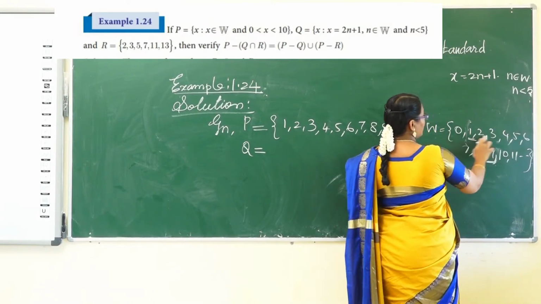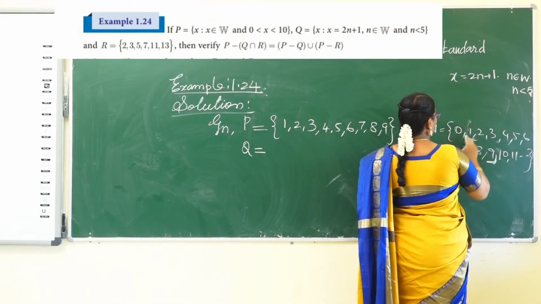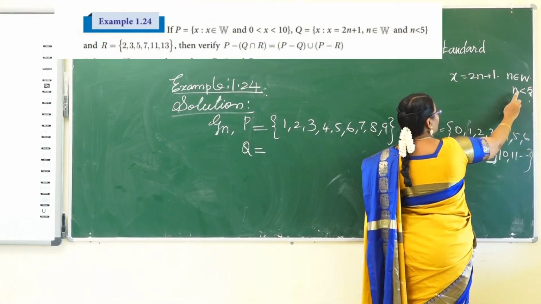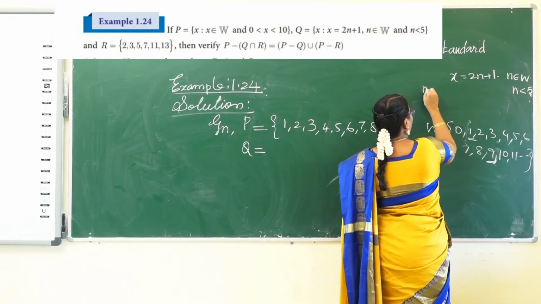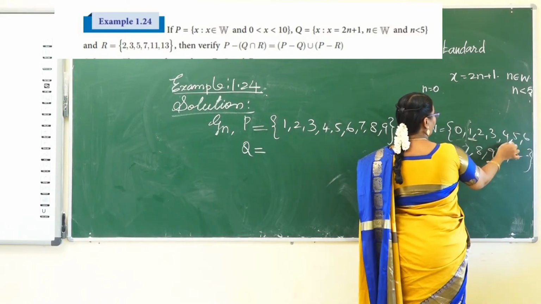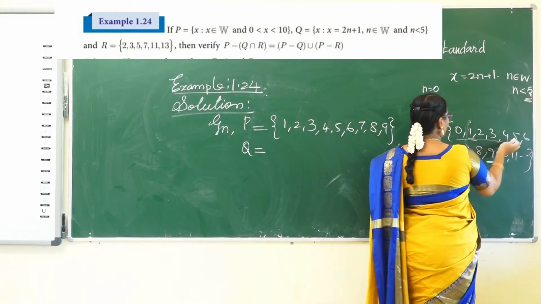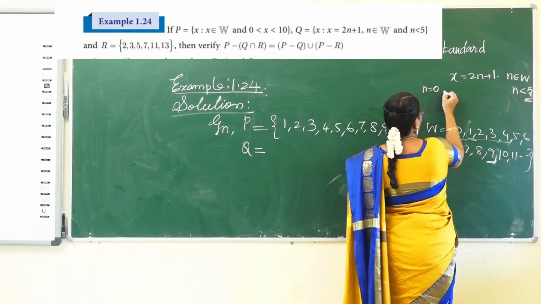Whole numbers 0, 1, 2, 3 etc. Now, substitute the value. The n value starts from n equal to 0 up to 4, because n less than 5 is given. So, start with 0.